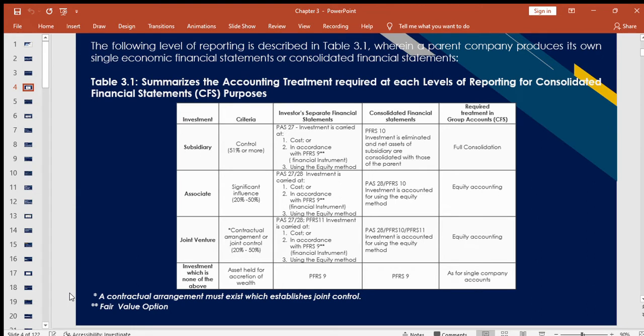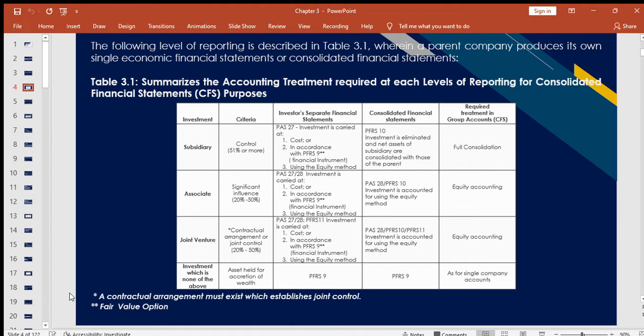The following levels of reporting are described in Table 3.3 below. Table 3.3 is the summary of the accounting treatment when it comes to the level of reporting for different kinds of investments. For example, if our investment is considered an investment in a subsidiary, we have control of 51% or more. However, if our interest is 20 to 50%, it is considered a significant influence, so our investment is an investment in associate.